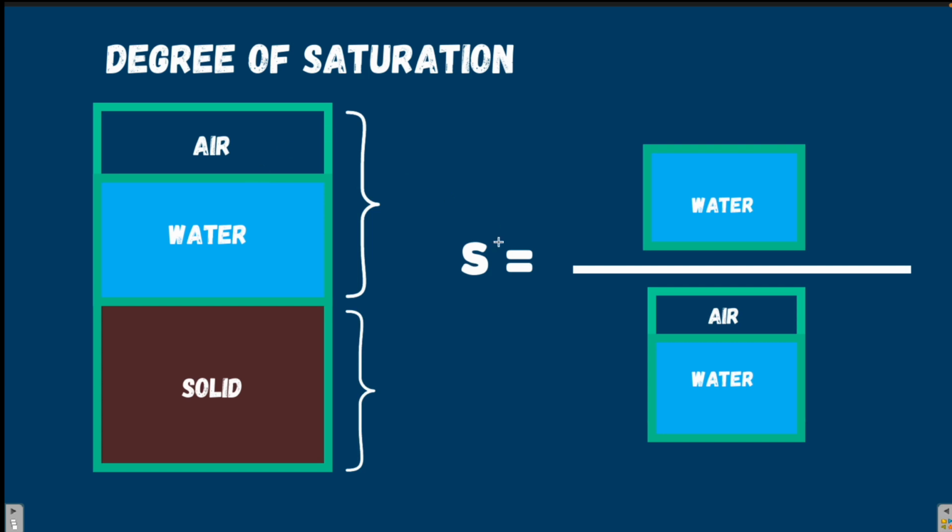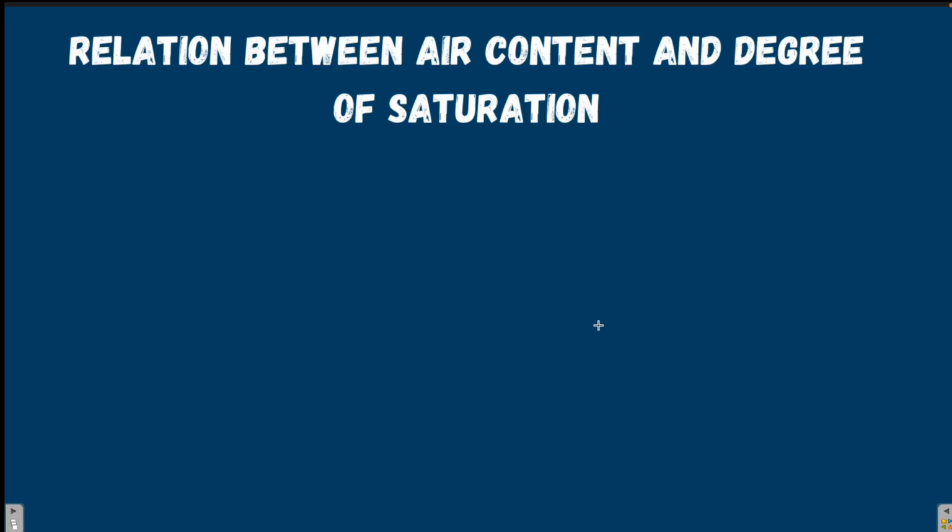Why I am telling you about the degree of saturation? It's because there is a relationship between the degree of saturation and air content of the soil. Degree of saturation represents volume of water present in the soil to the volume of voids. Now, let's try to derive a relationship between the air content and degree of saturation of the soil.